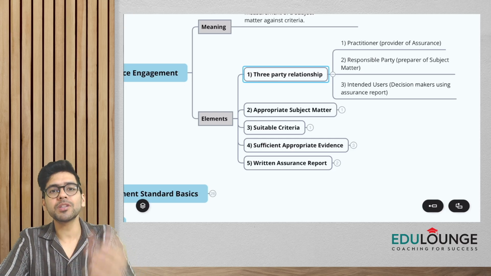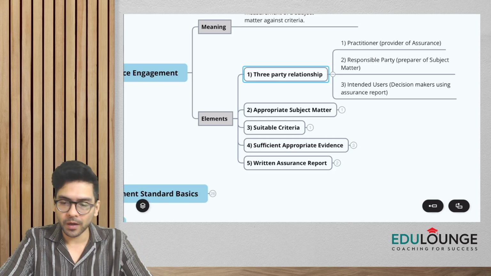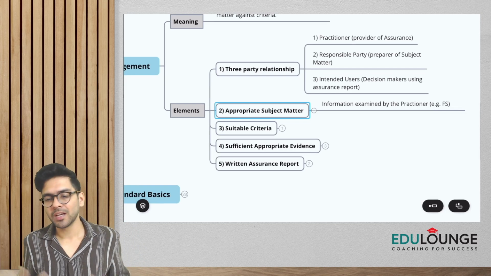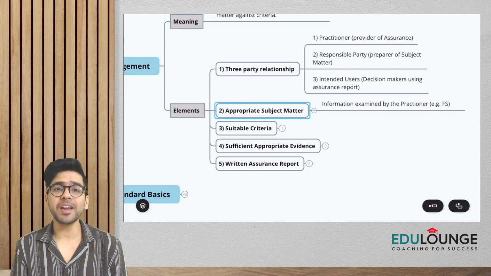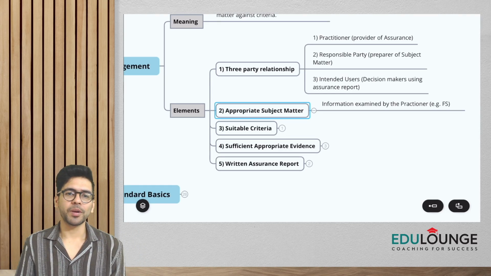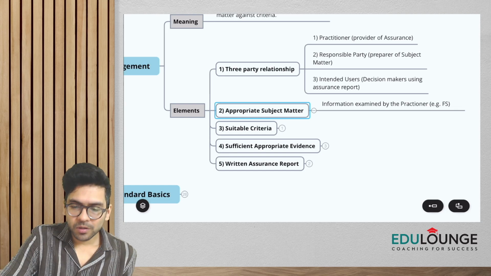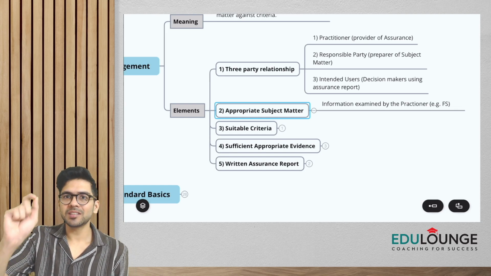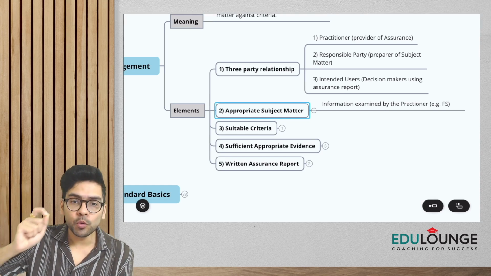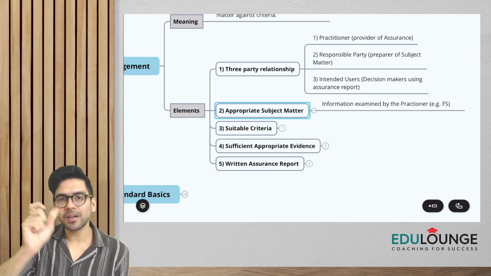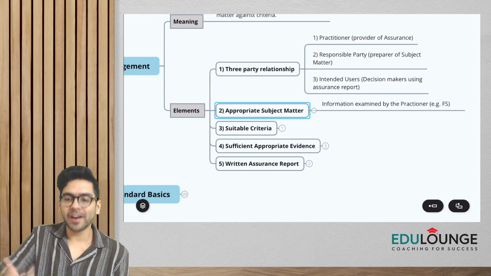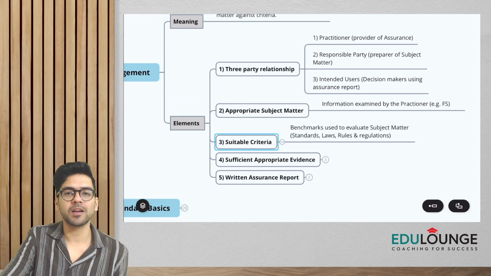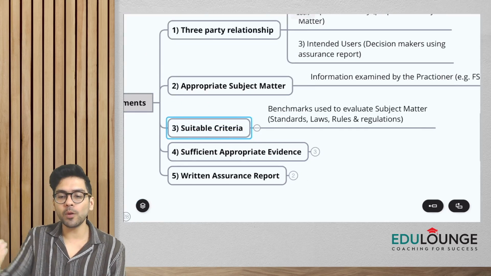Subject matter is the information which the practitioner is going to examine. Okay, so information which is examined by the practitioner. It could be a financial statement also, right? Okay. Third, suitable criteria. Guys, understand the practitioner is going to evaluate the subject matter against some criteria. So what are criteria? Criteria is nothing but a benchmark. It is a benchmark which is used to evaluate subject matter.